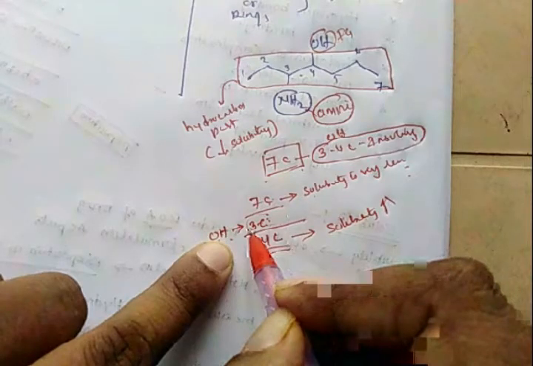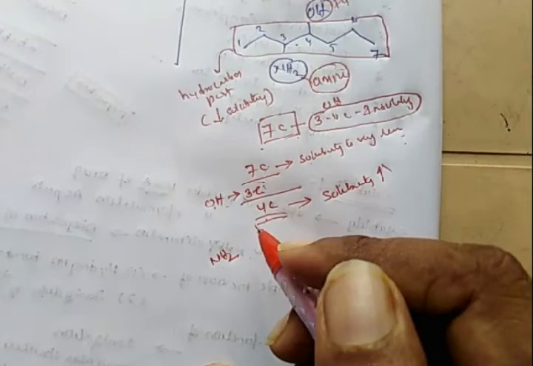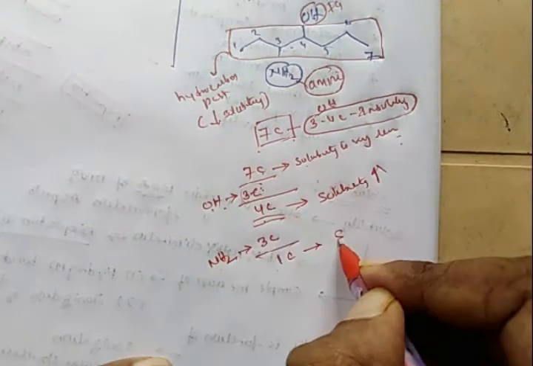So whenever an NH2 group, this amine group, is introduced along with the OH group, how many carbons can it kill? It can also compensate 3 carbons. Only 1 carbon remains. So again, solubility is increased.